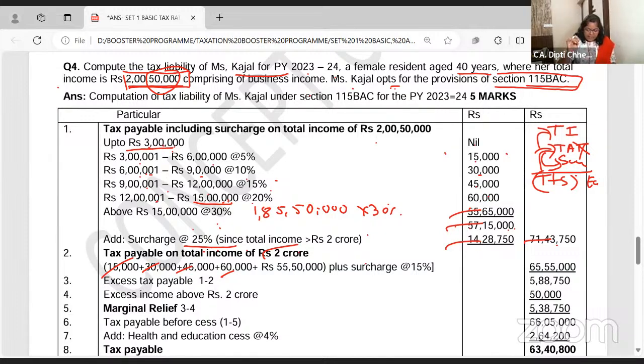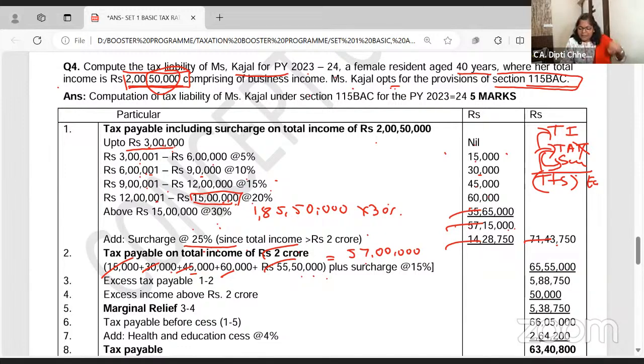Out of 2 crore, up to 15 lakh, 20% tax you have calculated. 1 crore 85 lakhs pay 30% tax is coming to this. Now, what is your total tax? Total tax is 55 lakh 50,000 plus 60,000 plus 45,000 plus 30 plus 50. Your tax is coming to 57 lakhs.